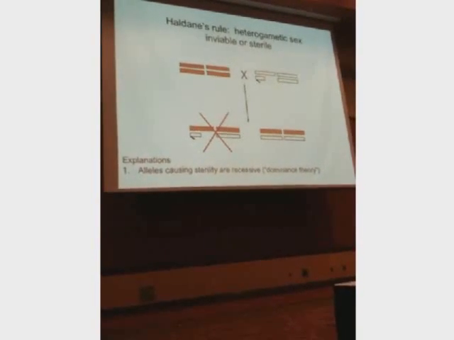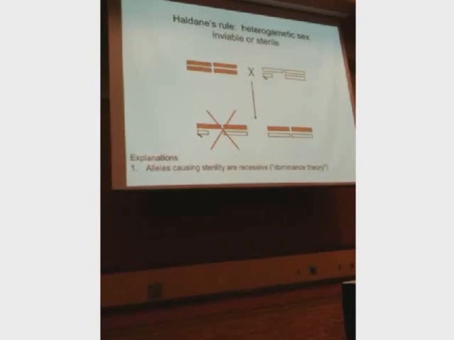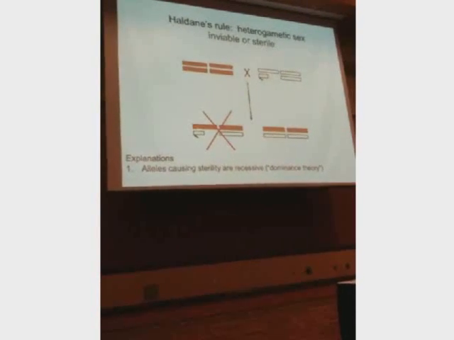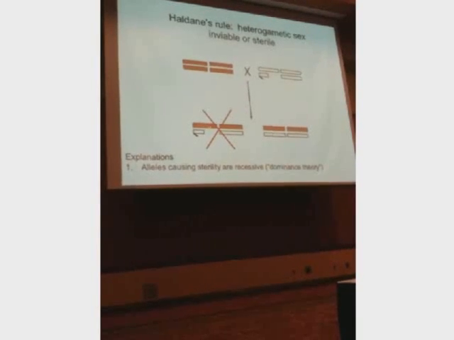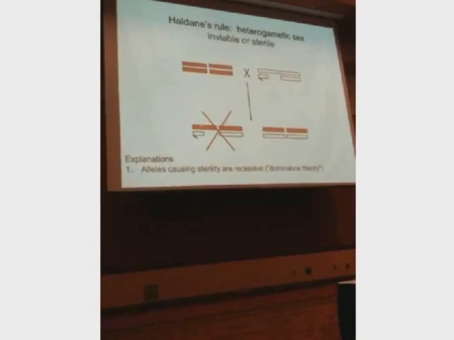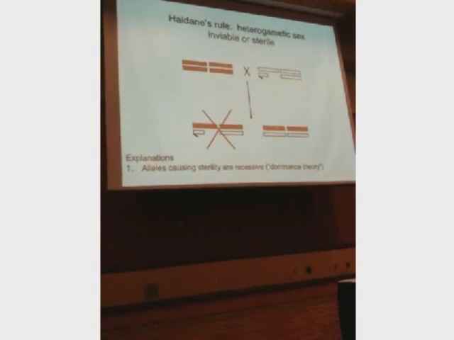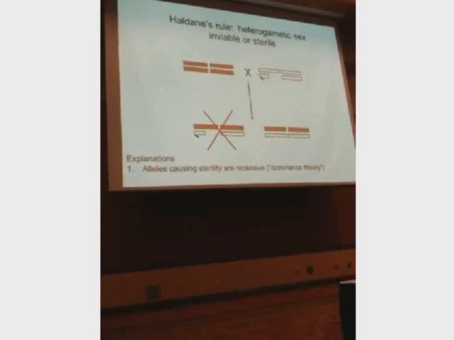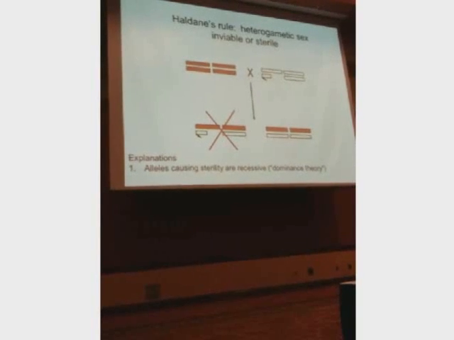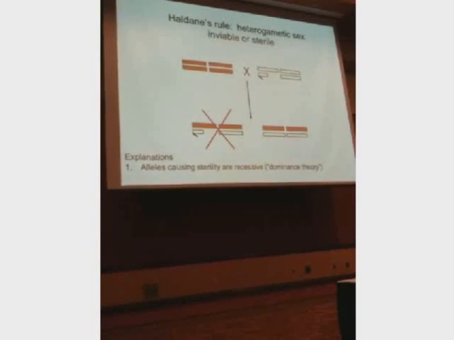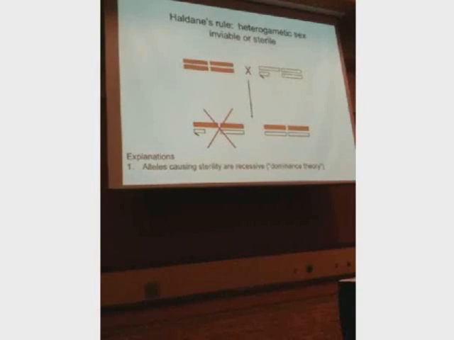If genes causing sterility are recessive in hybrids, because they interact with the hybrid background, then the heterogametic sex will be more sterile or more inviable, because every gene on that X chromosome is expressed, whether or not it's recessive or dominant. Whereas in females, any recessive gene that causes sterility on the X will be masked by a gene on the X chromosome from the other species. So that's called the dominance theory. There's been a lot of mathematical work done.